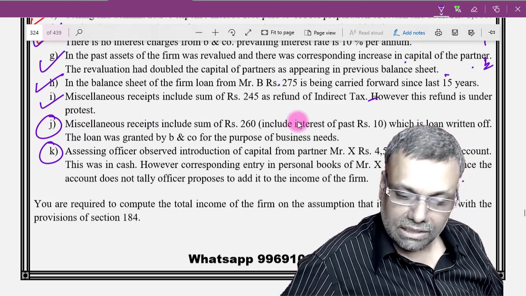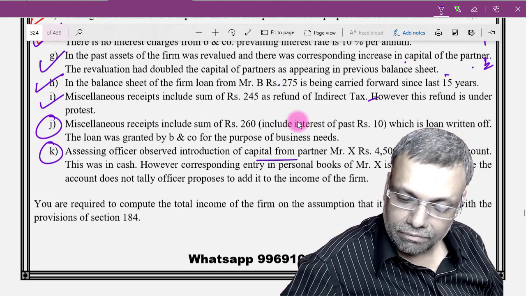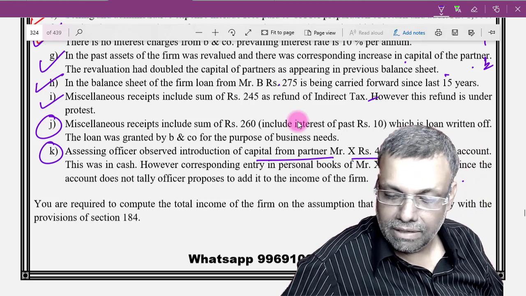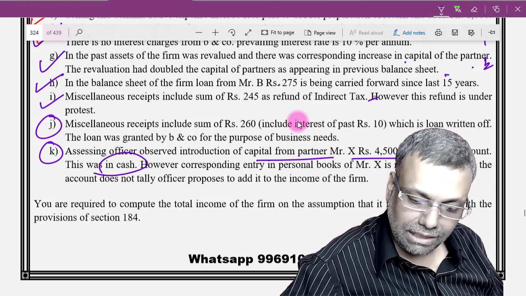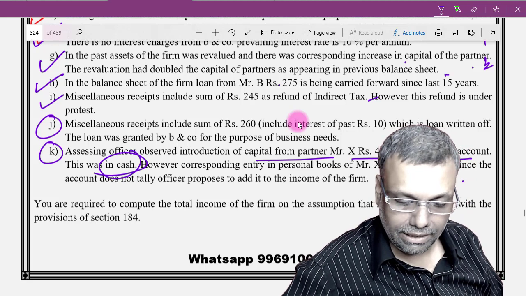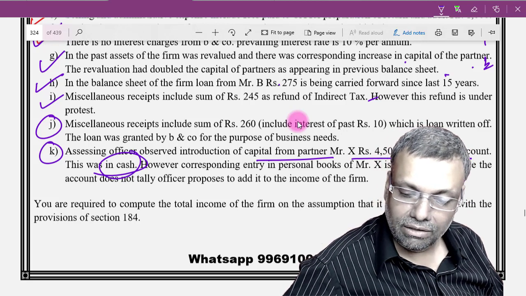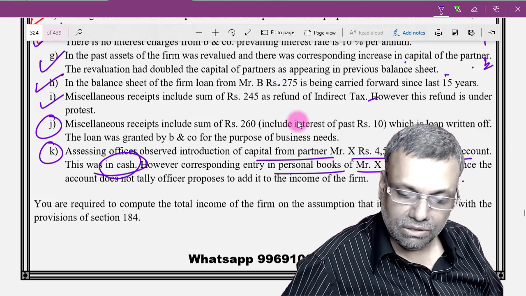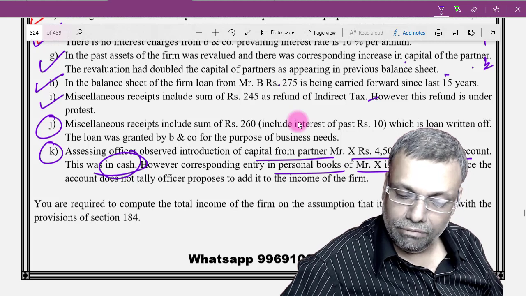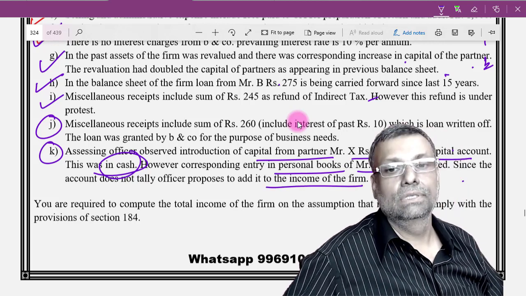Now next point. Assessing officer observed introduction of capital from partner Mr. X, 4,500 in the capital account. Okay. This was in cash. Now this is very pathetic, in cash. However, the corresponding entry in the personal books of Mr. X is not observed. Since the account does not tally, the officer proposed to add it to the income of the firm.